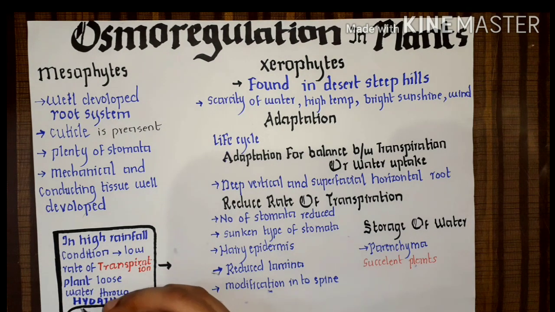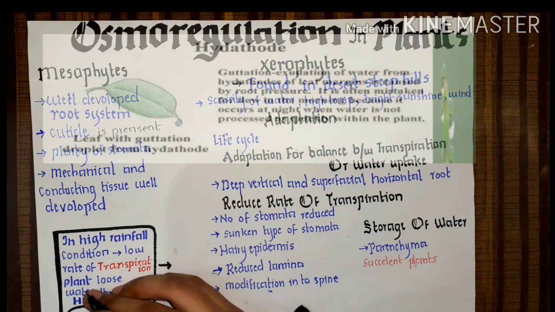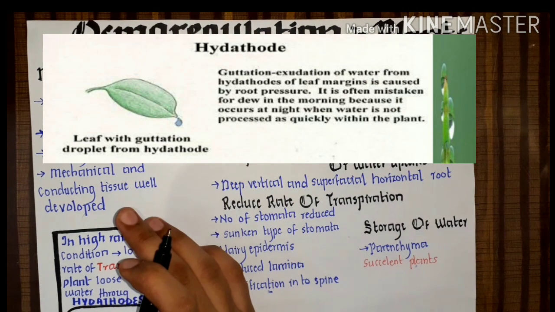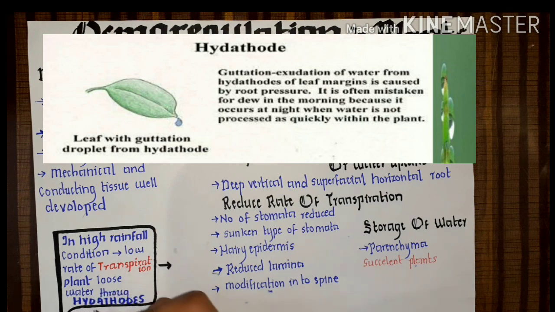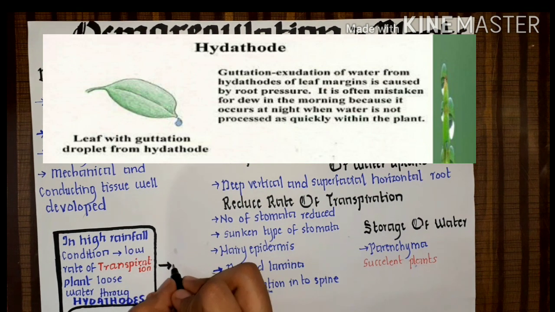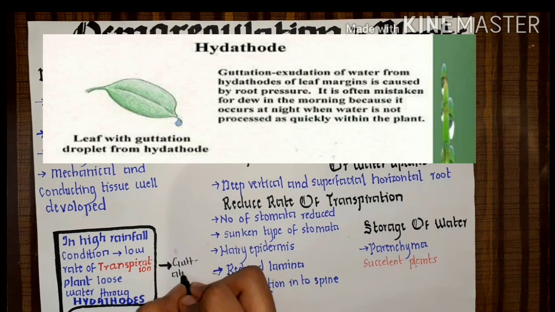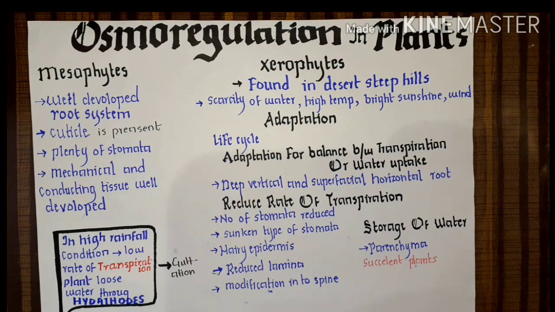So another process which the plant can do is that they can lose their water by the hydathodes. What are the hydathodes? They are pore-like structures from which the water escapes, and the water does not escape in the water vapor form. It escapes out in the liquid form, and this whole process is called guttation. What is it called? It is called guttation. Now, mesophytes do not have as much stress when they are in normal condition, right?